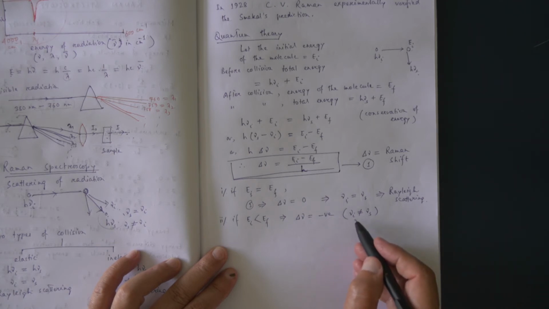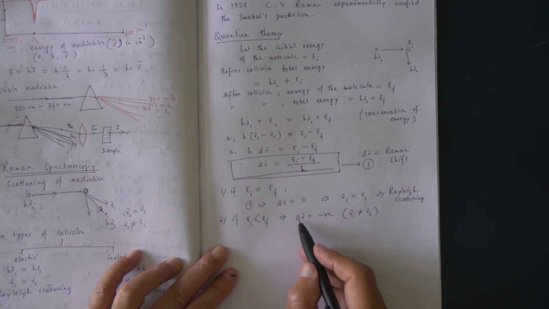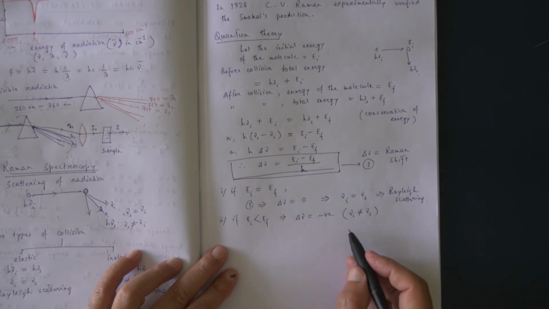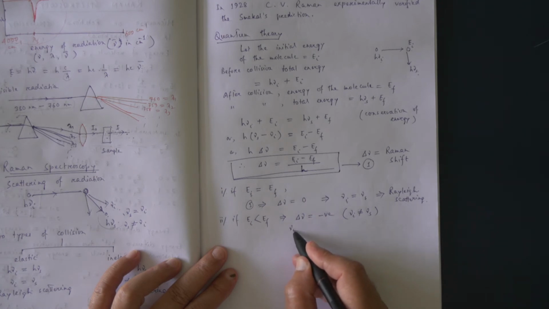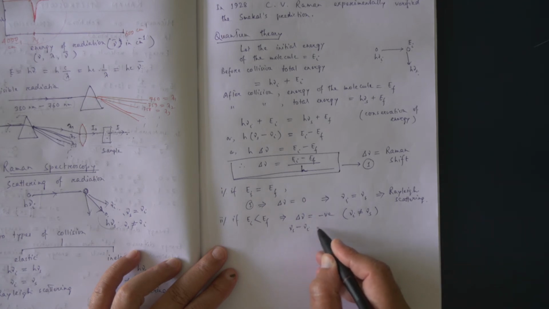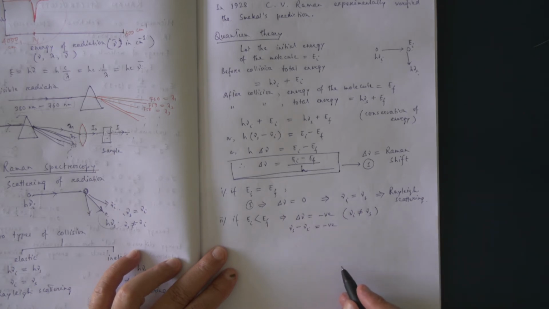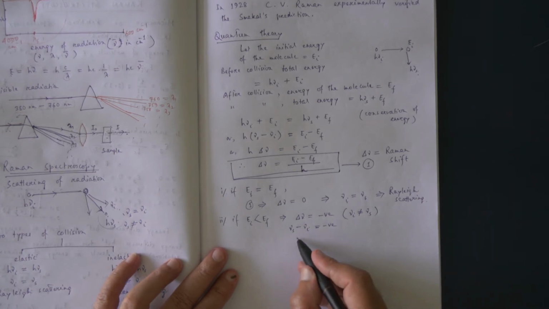And here what we get? This is negative, means what is del nu? Del nu equals nu S minus nu I. This is negative. Then what does it mean?